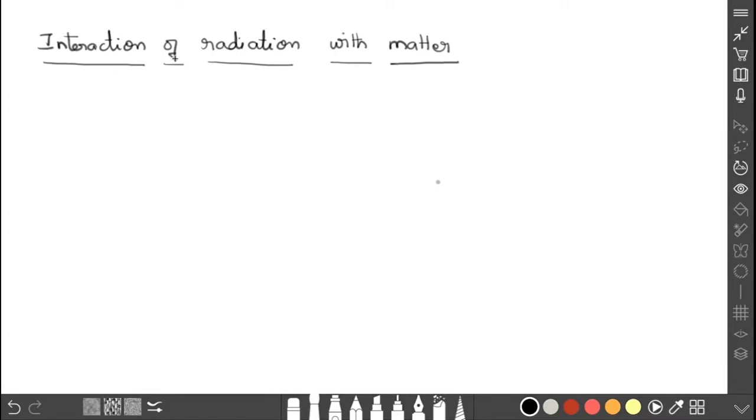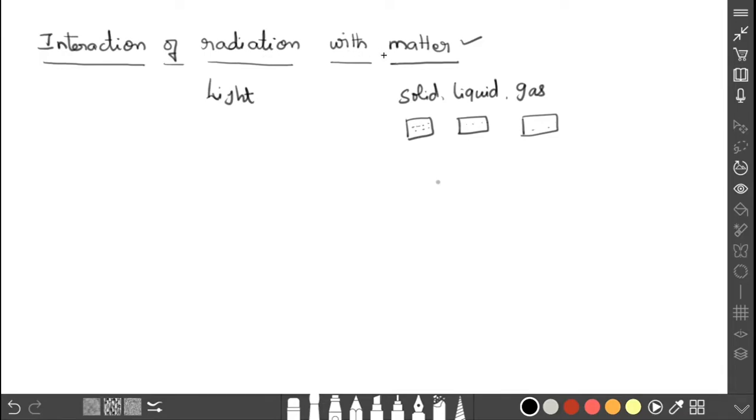So what is this interaction of radiation with matter? Radiation is nothing but light. When light falls on matter, the matter may be solid, liquid, gas, or anything. All these things consist of atoms. For example, in a solid the atoms are closely packed, in a liquid they are comparatively loosely packed, and in a gas they are very loosely packed. This is the difference between solid, liquid, and gas. So matter may be any one of solid, liquid, or gas.